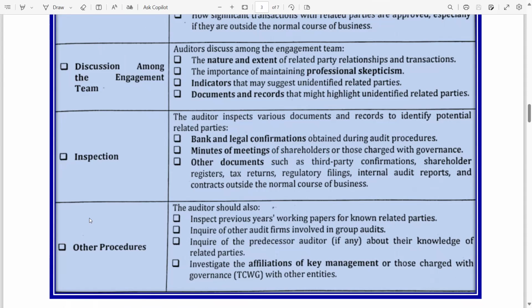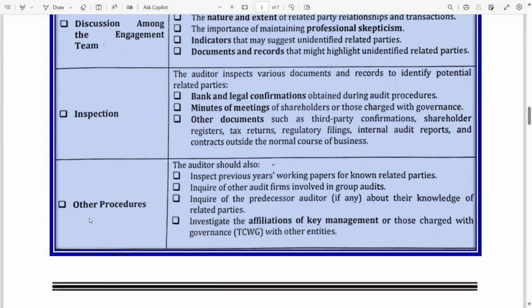Now, bank and legal confirmations obtained during audit procedures. Minutes of meetings of shareholders or TCWG. Other documents such as third-party confirmation, shareholder register, tax return. Why the shareholder register? Because in the shareholder register you will get the pattern of shareholding, which person is allotted how many shares. Regulatory filings, internal audit reports, and contracts outside the normal course of business. By doing these inspections, you will get better clarity.